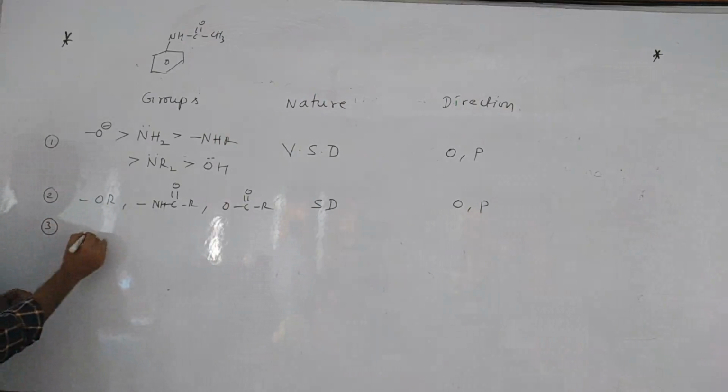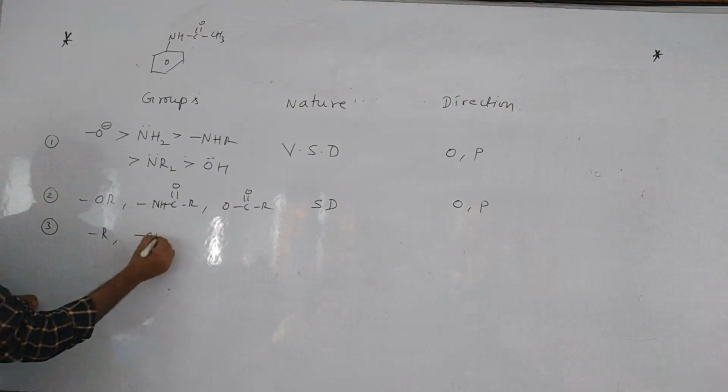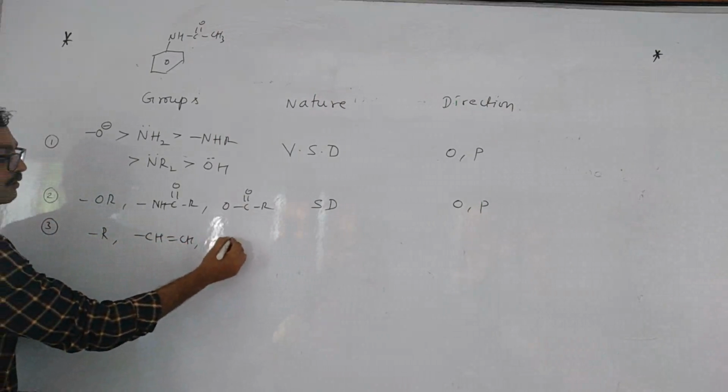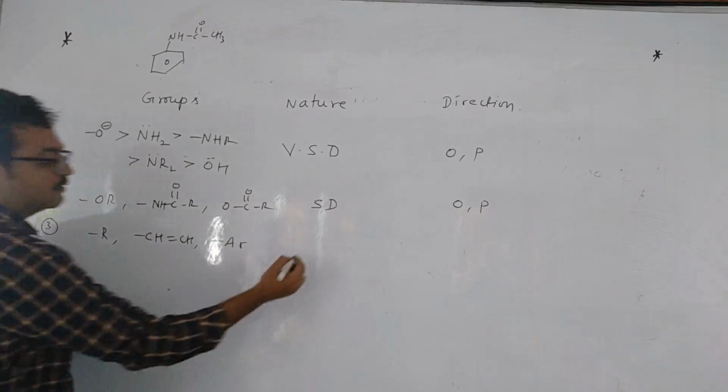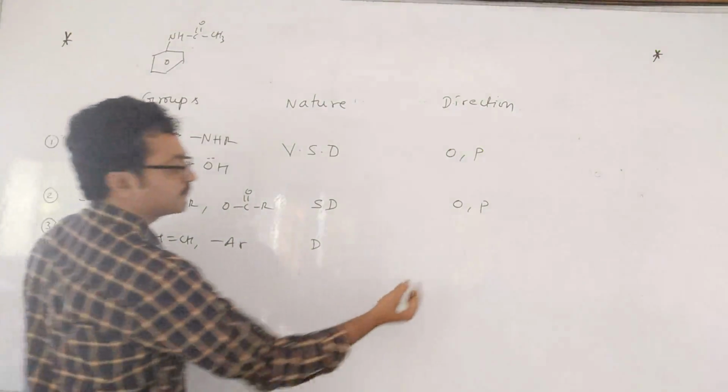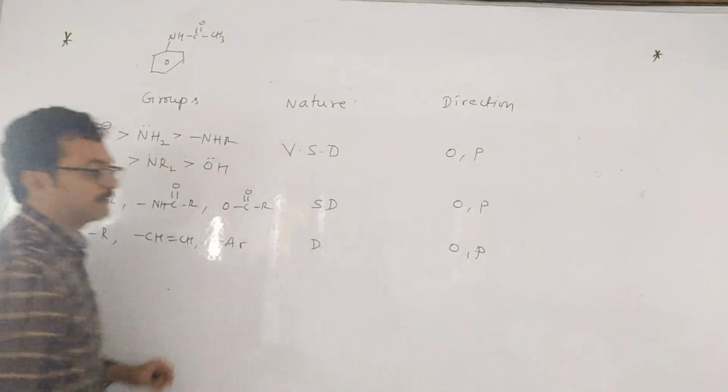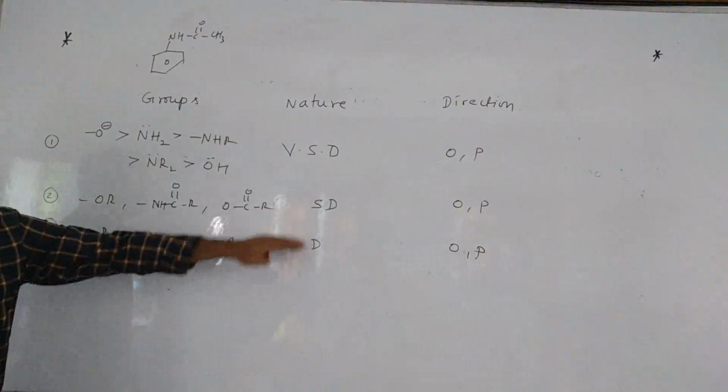Next, third one. Alkyl groups, alkene group and benzene group. These are just donating. These are also ortho-para directing. See, very strong, strong and donating.